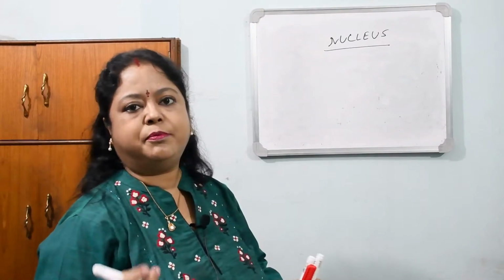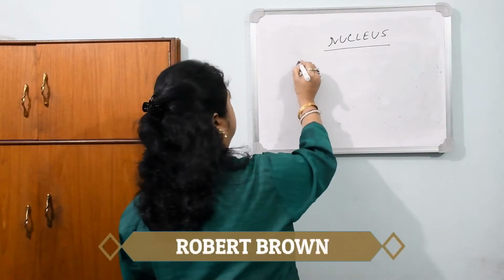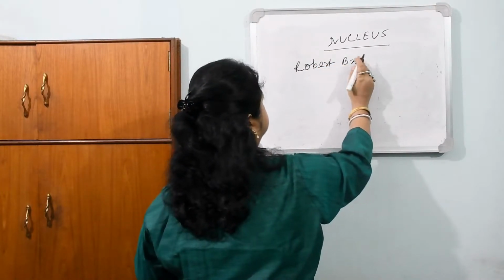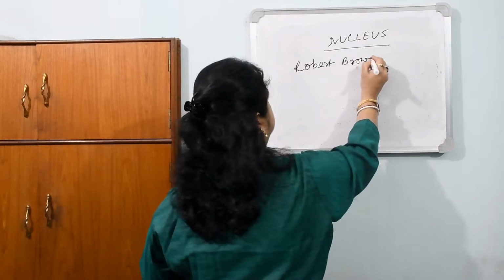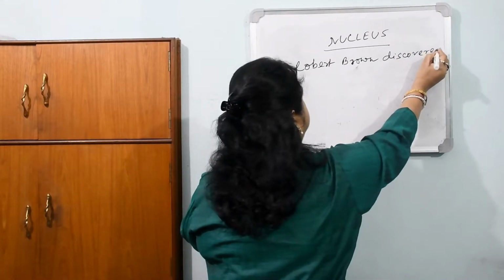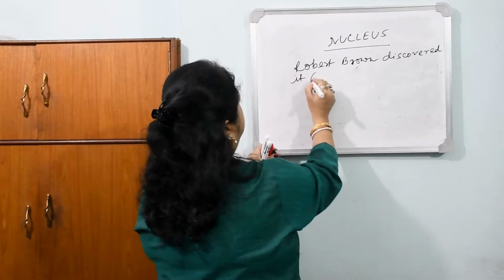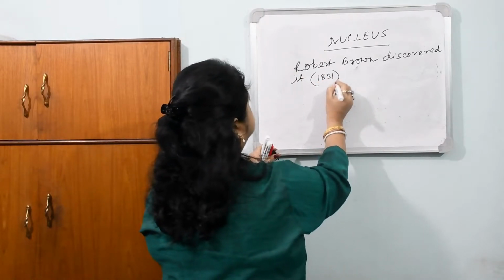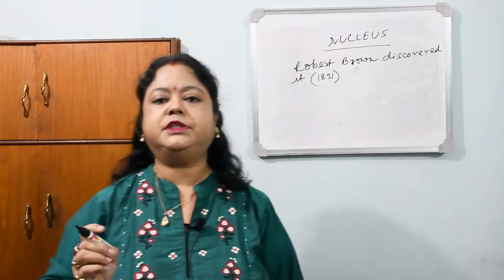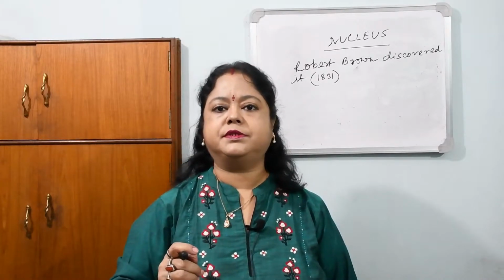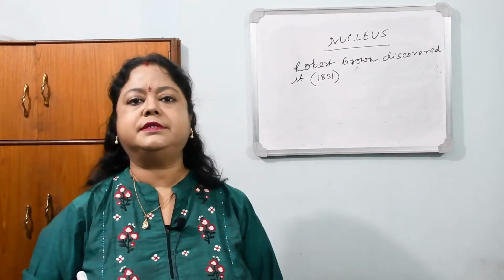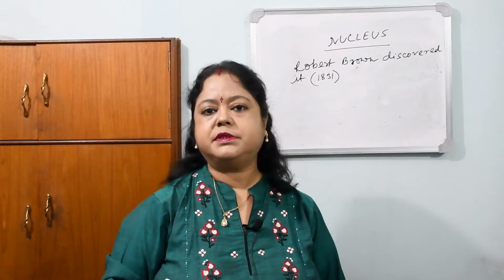It was first discovered by scientist Robert Brown in 1831, and from that time it was believed that each and every living cell must possess a nucleus. But later in some cases we have seen that it's not true, because there are many cells in plants and animals which do not have this nucleus also.